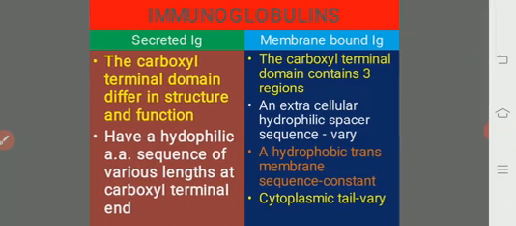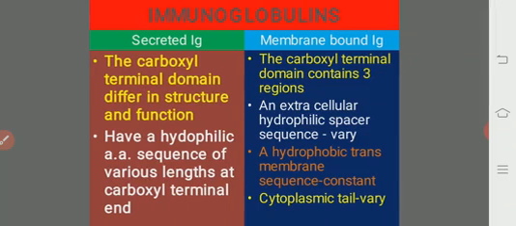And the entire immunoglobulins which are present, which we know, are classified into 2 groups: secreted immunoglobulins and membrane bound immunoglobulins. Some of them are secreted by the B lymphocytes, otherwise plasma cells, and some of them are attached to the surface of the B lymphocytes. What are the basic differences between SIG, secreted IG, and MIG, membrane bound IG?